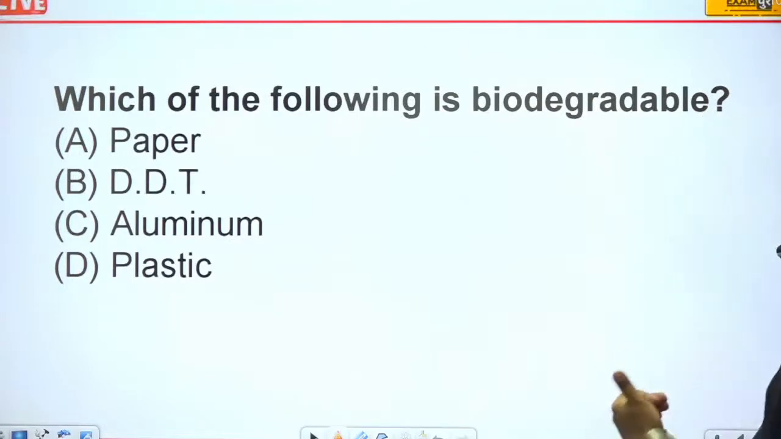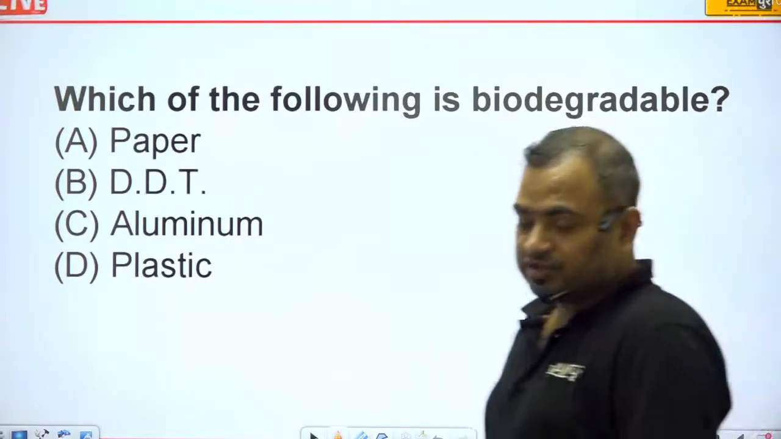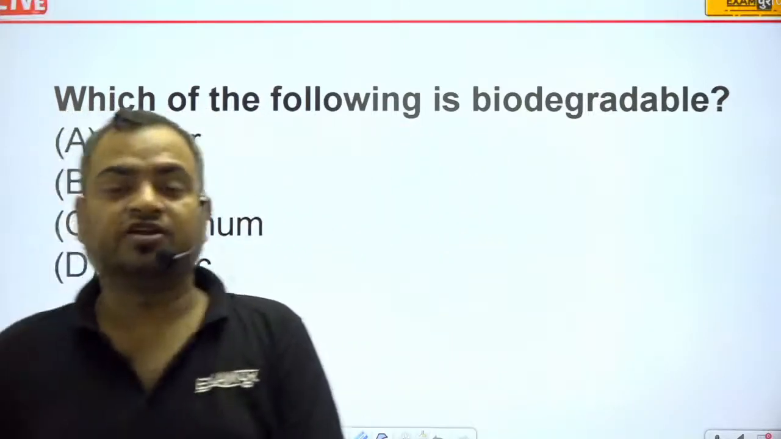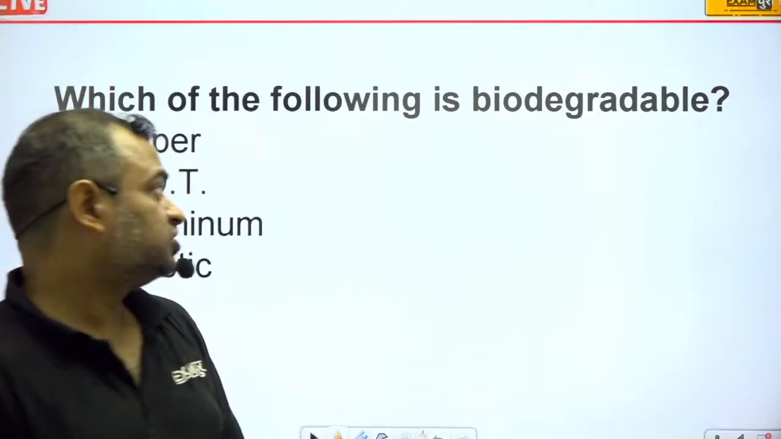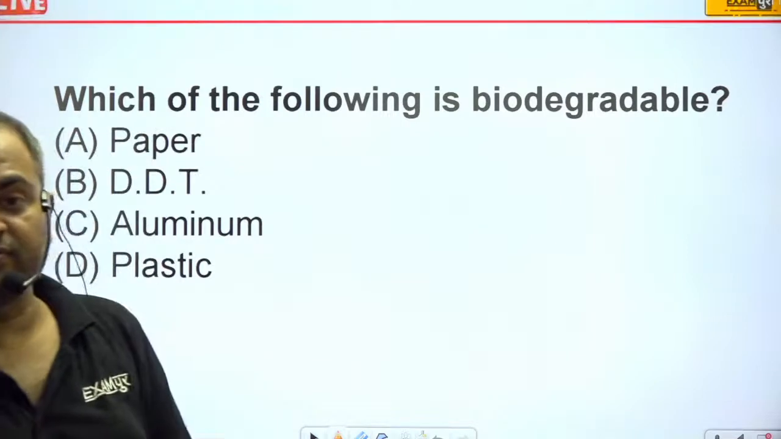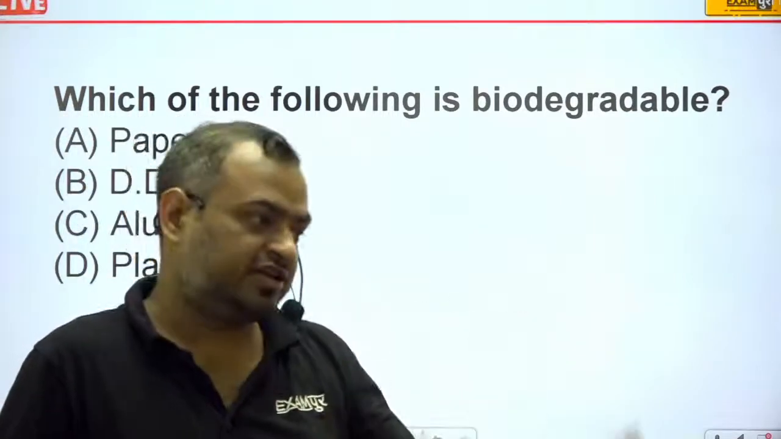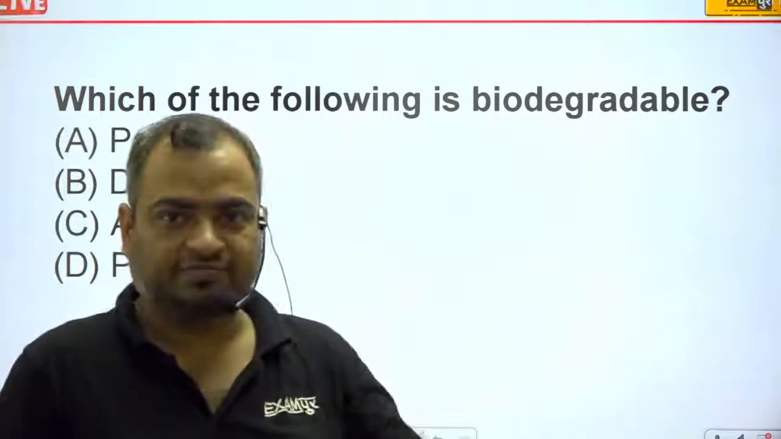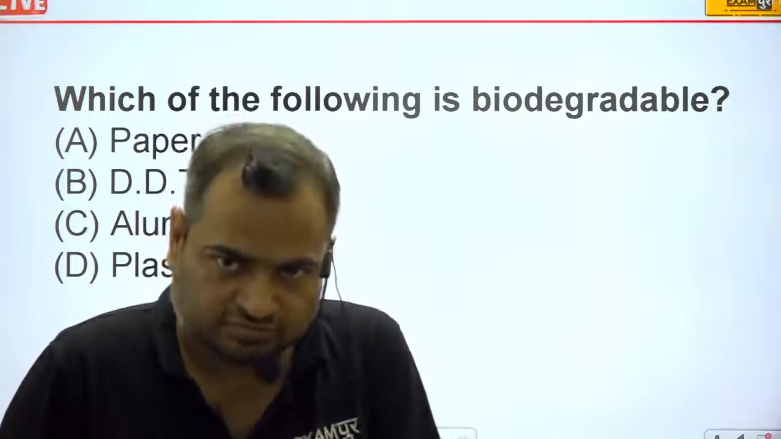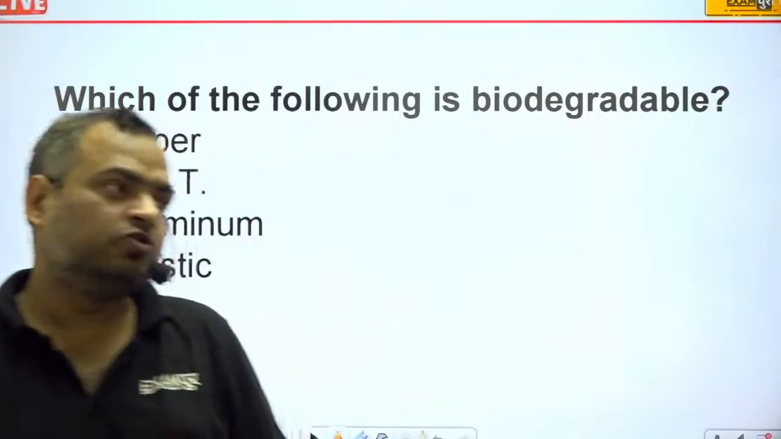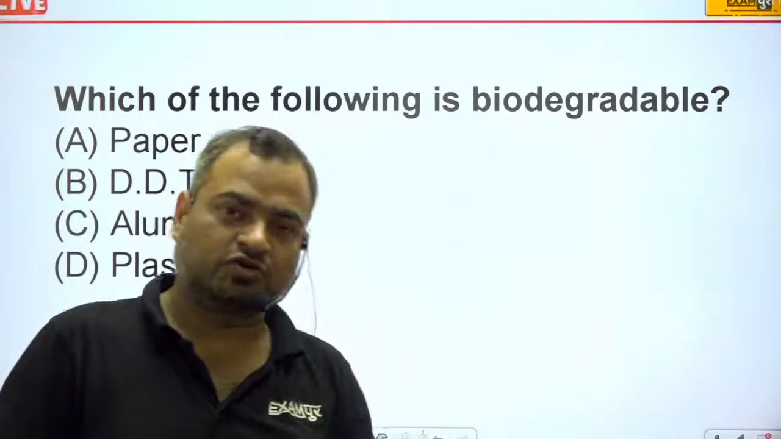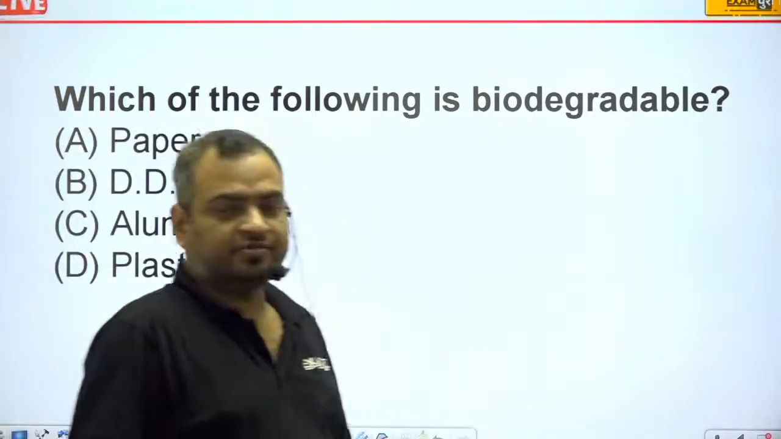Which of the following is biodegradable? Guys, nowadays one-time use plastic has been banned, and the government has announced to use biodegradable bags, so that whenever you carry any vegetable or grocery item from the market, and after using it you throw that bag on the road or any other place, that material should decompose into the earth in a very short time. That is biodegradable.